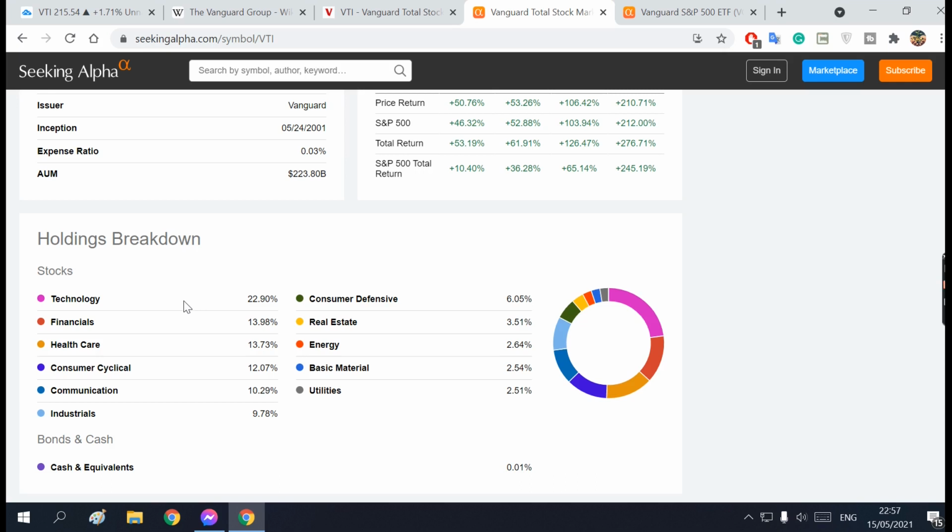You can say 22.9% of this ETF's holdings are in technology, so it's dominant in the technology sector. Following are financials, healthcare, consumer, communication, and industrials. So these are most of the holdings, and you still have some energy, real estate, and some small holdings as well in this ETF.